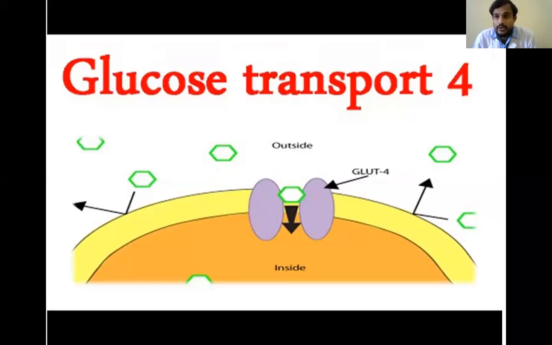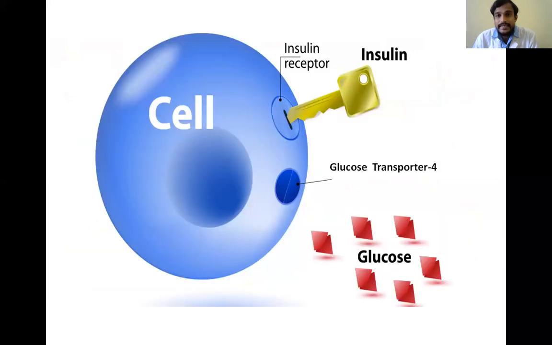Then how is glucose transporter 4 opened on the peripheral cells? Insulin. Insulin is the key which, when it attaches to the peripheral cells, causes a conformational change on the membrane, and glucose transporter 4 is opened and glucose enters the cell.